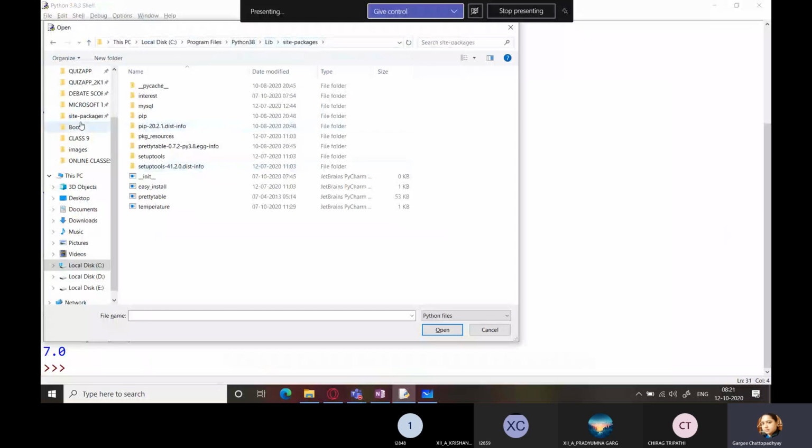For purposes of convenience, I have added it to my quick access. Here you can see this temperature module. How modules are created and made into modules, we will be studying in the later part of the chapter. You can also see the prettytable module over here. So we will be checking out this temperature module first of all.